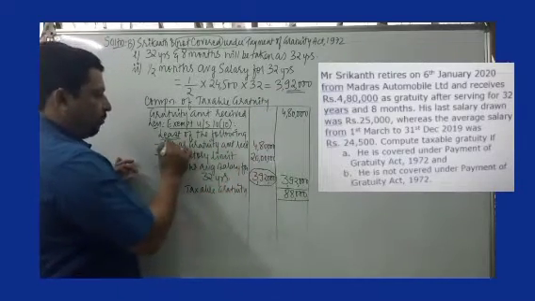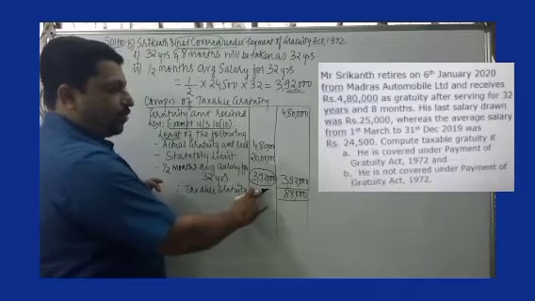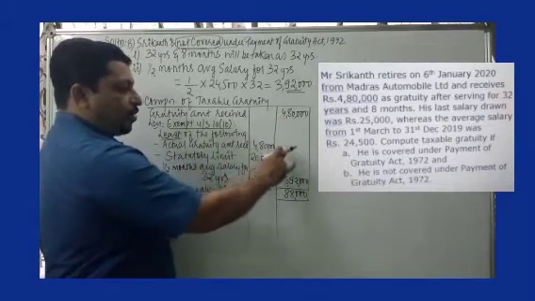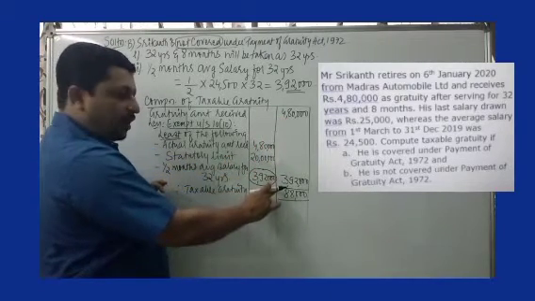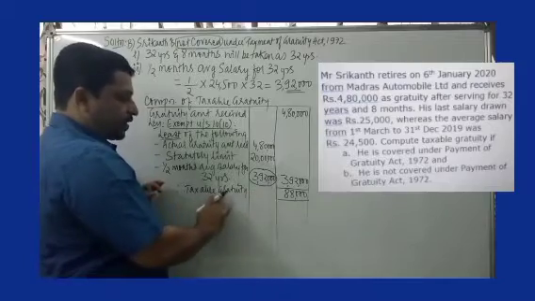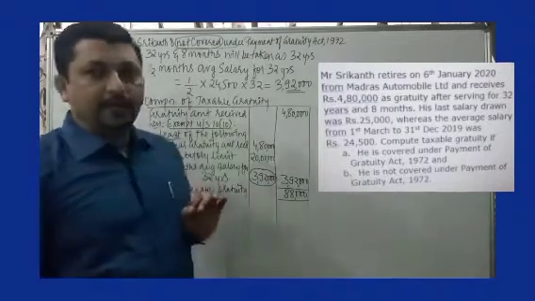So among these three numbers, the least is 3,92,000. So 4,80,000 minus the exempt amount of 3,92,000, the taxable gratuity would be 88,000.